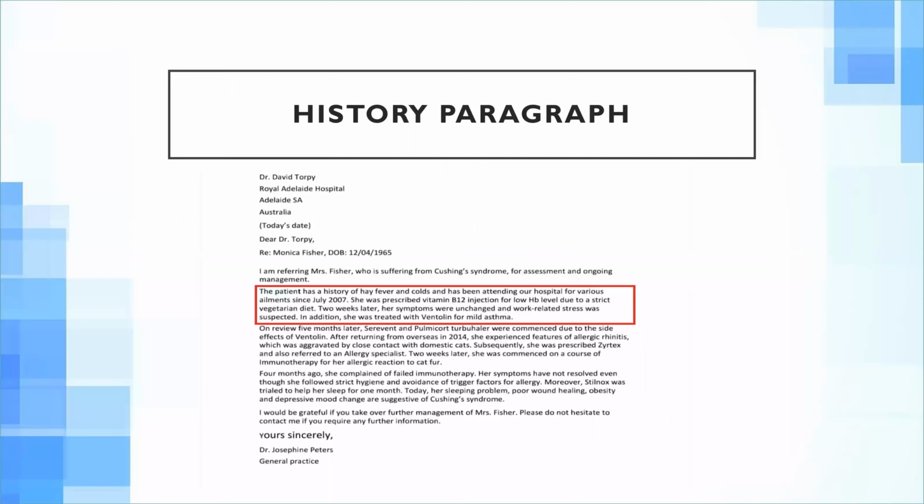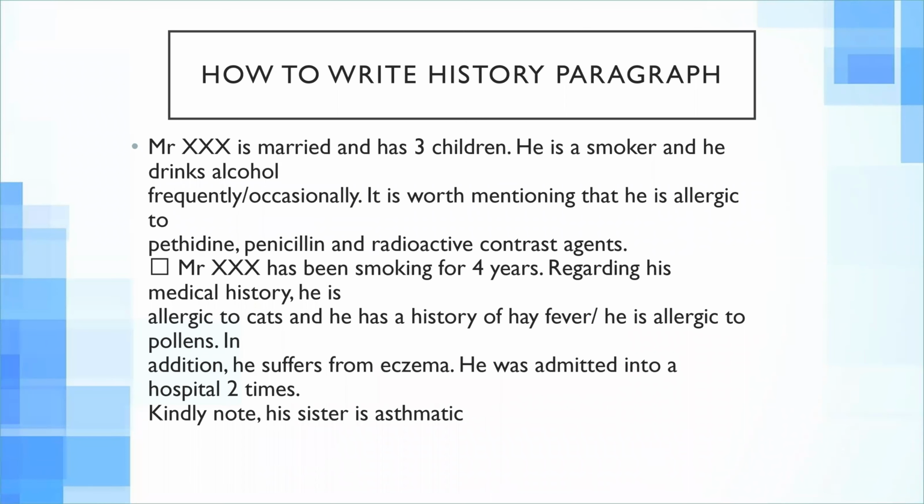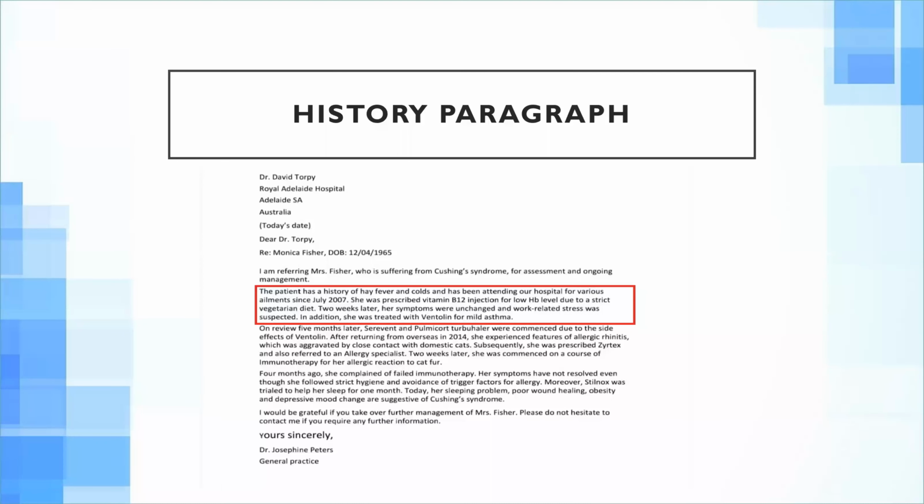We are done with the date and address, and we are done with the salutation and reference, and now we're going to the history paragraph. Okay, next. You can see in this slide that after the purpose paragraph, the first paragraph that I explained earlier, there is another paragraph of 2-3 lines that is the history paragraph.